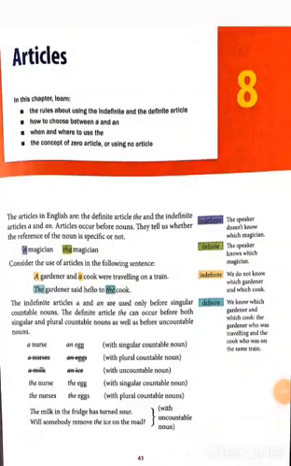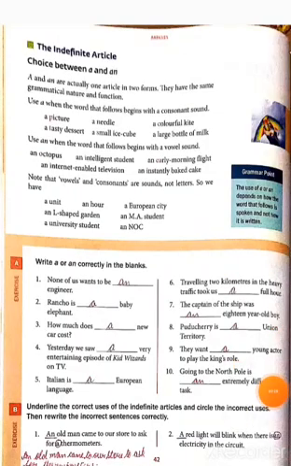This is English class, and now we are discussing chapter 8, articles. The articles in English are the definite article "the" and the indefinite articles "a" and "an." A and an are actually one article in two forms. They have the same grammatical nature and function.